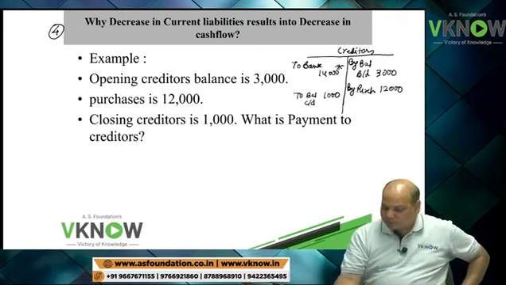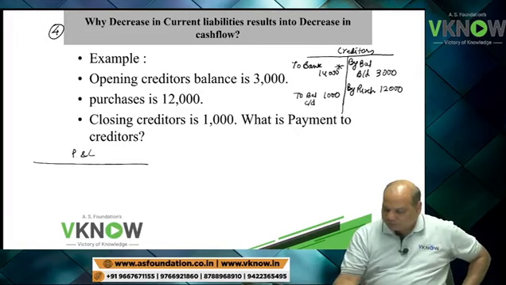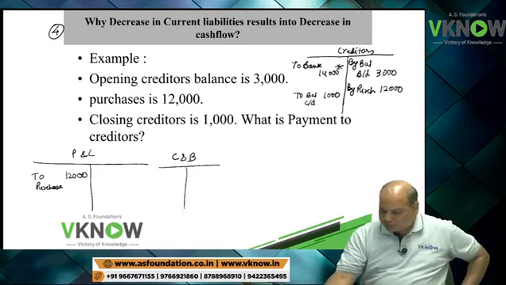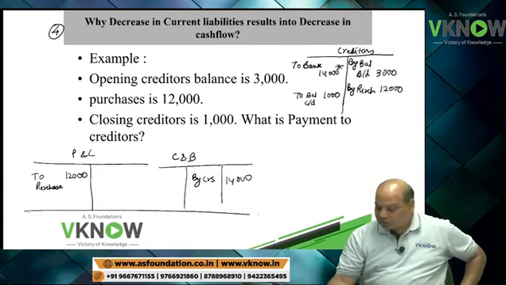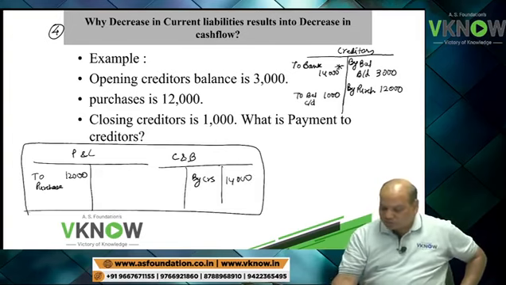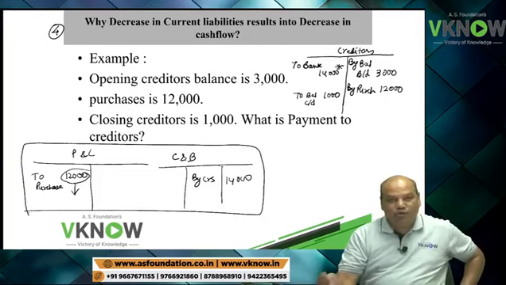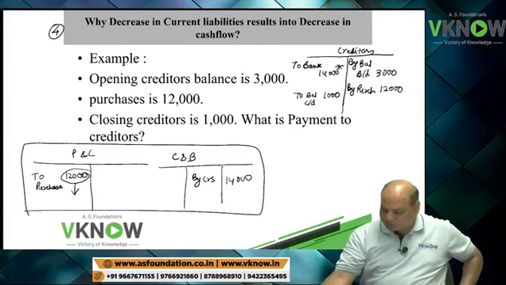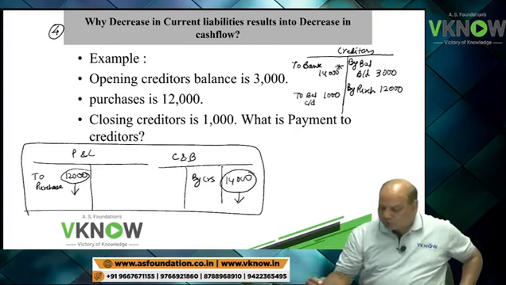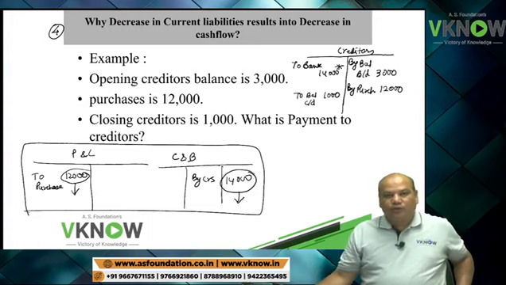Okay. Now if I prepare the P&L account, on the debit side we have purchases of 12,000. In the cash and bank account, we have payment to creditor of 14,000. Now look at these two numbers. Profit is going to reduce by 12,000 because you are debiting purchases. Cash balance is going to be reduced by 14,000.